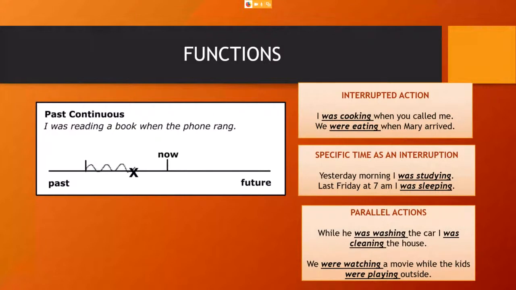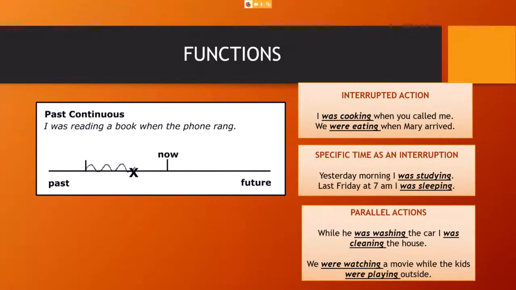The past continuous. If we check the timeline, we can point ourselves in now. Now is the present. Then we have the future and right now the past. The past continuous is to mention or to point at an action that was in progress in some time in the past. An action that was in progress sometime in the past. Okay? There are three main functions with the past continuous tense.